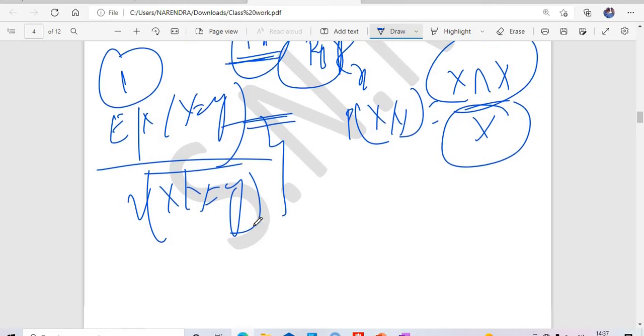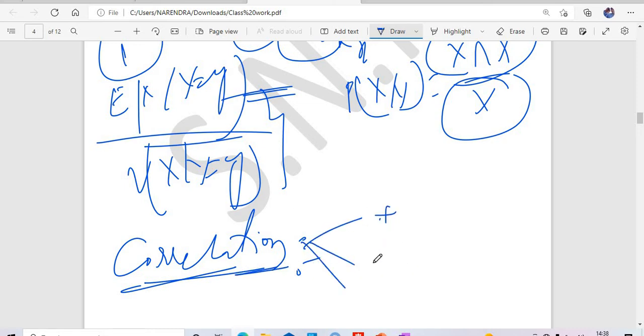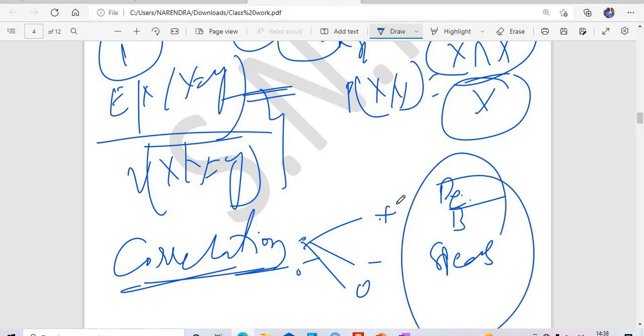So next is correlation. From correlation, compulsorily one question will come. Which type of question will come, we don't know. Just see the syllabus. In the correlation we mainly have three types: positive, negative, zero. Next we have measures: Pearson, Bowley, and Spearman rank. Three measures will be there. Out of the three measures, maybe they will ask you one question,